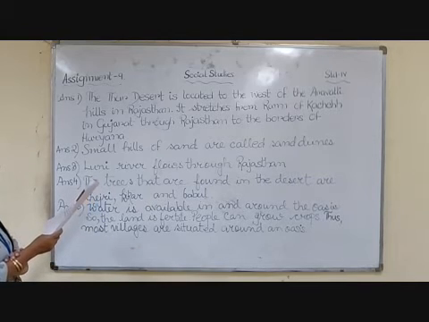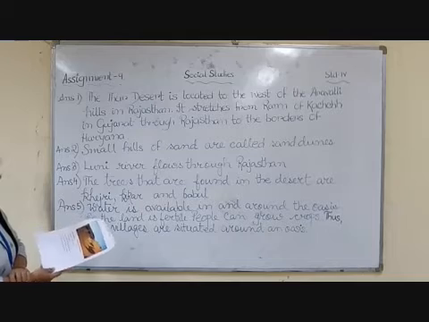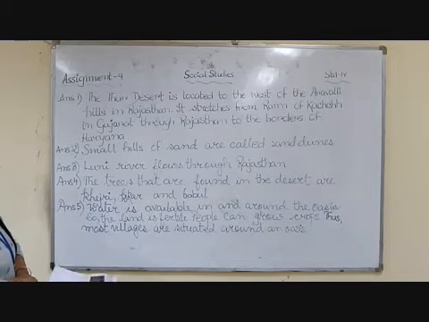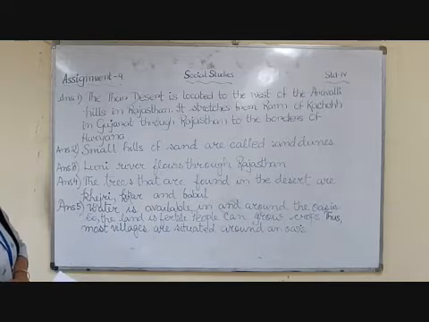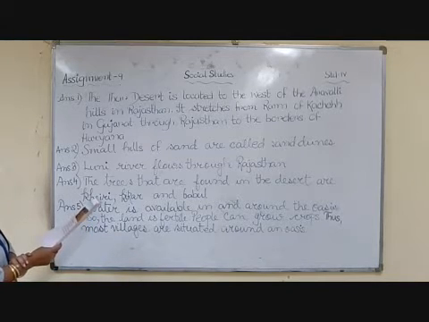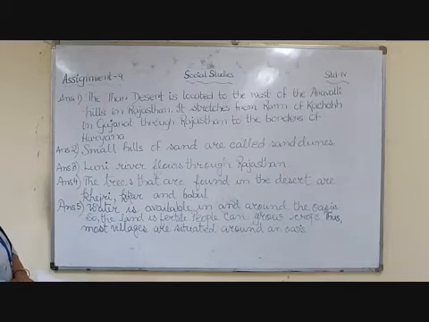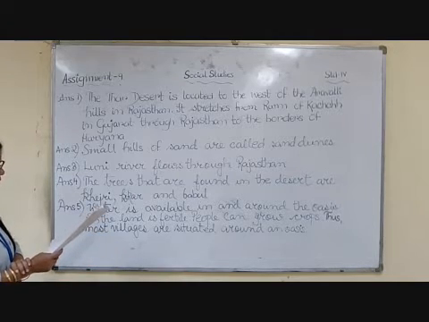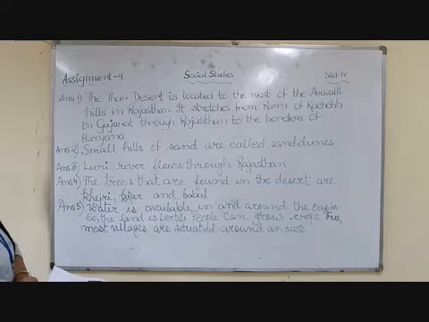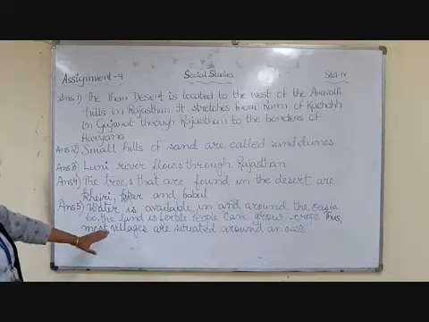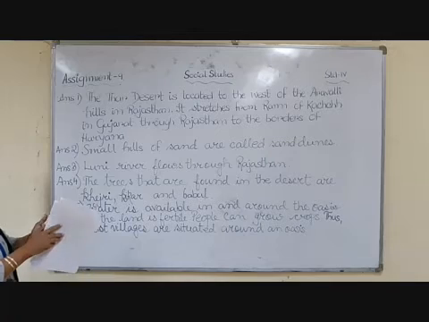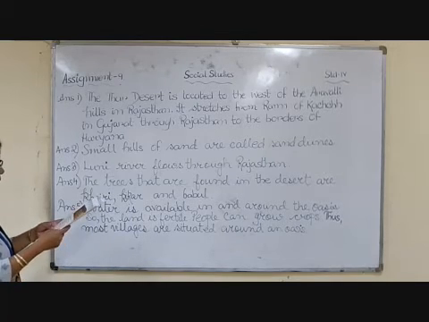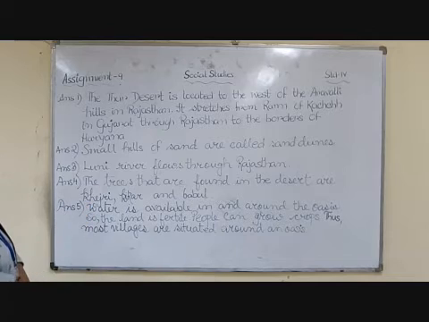Number 2, what are sand dunes? Just now I showed you the photograph of sand dunes. So small hills of sand are called sand dunes. Number 3, name the river that flows through Rajasthan. The river that flows through Rajasthan, as you all know, is Luni. So Luni river flows through Rajasthan. Number 4, name the trees that are found in the desert. Now the trees that are found in the desert are Khejri, Kikar and Babul. These are the main trees found over there. Let me show you the picture.